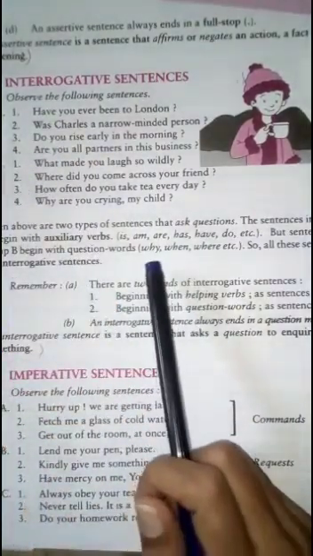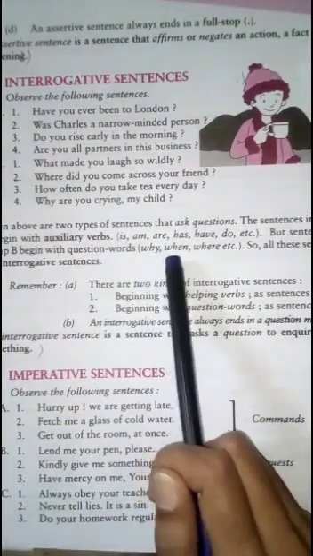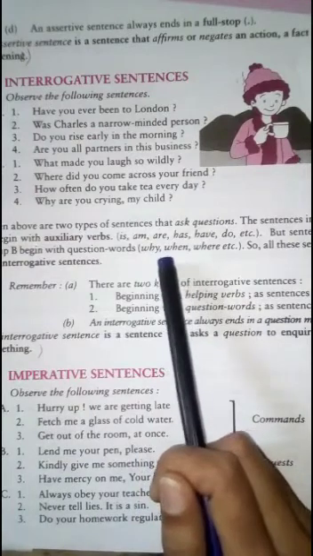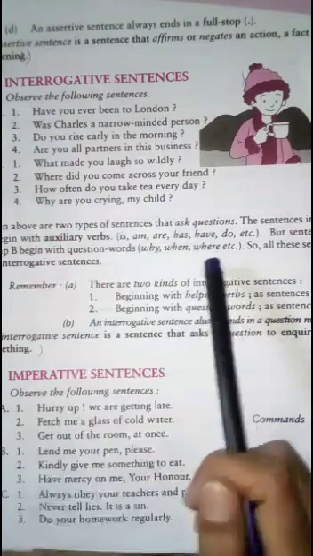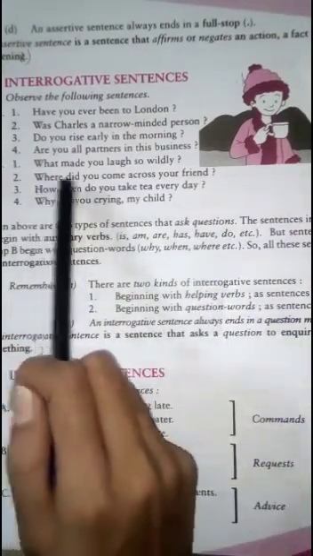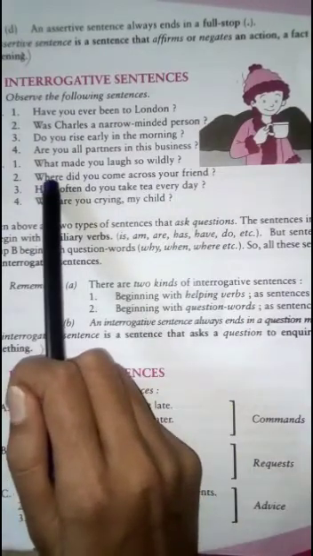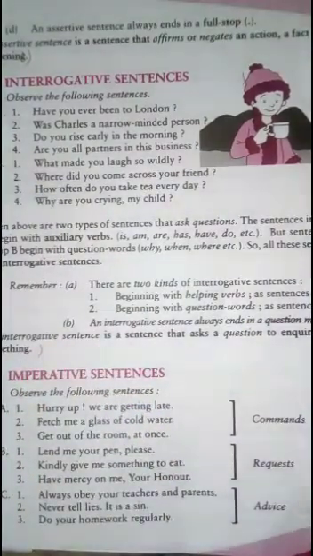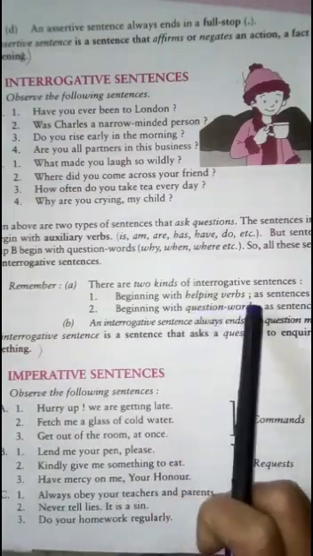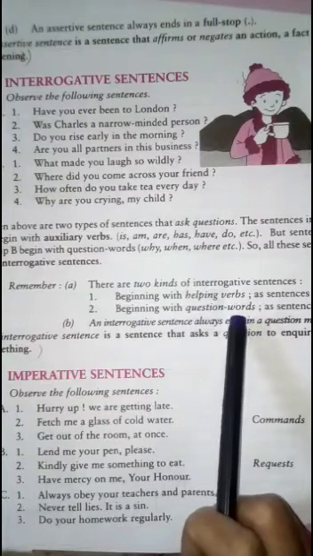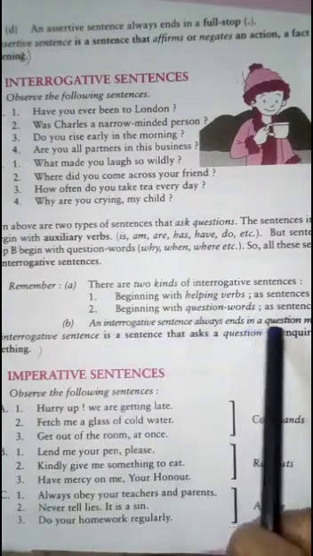And the next kind of the sentences that start with the WH words or questioning words like why, when, where, how many, how much, etc. Like where did you come across your friend? Now this sentence is starting with the WH word. Now how many types of interrogative sentences? 2 types, which beginning with the helping verbs and beginning with the questioning words. And an interrogative sentence always ends in a question mark.